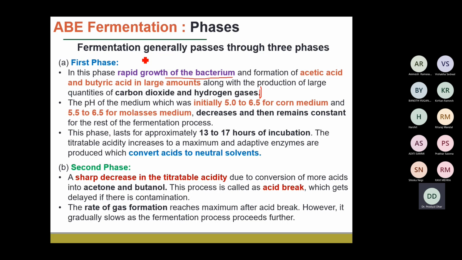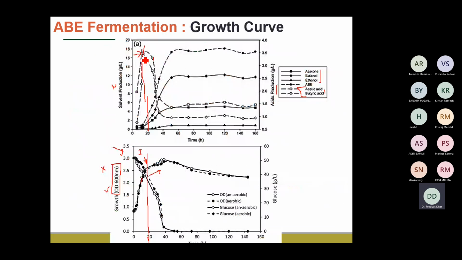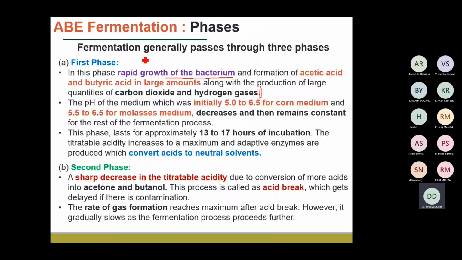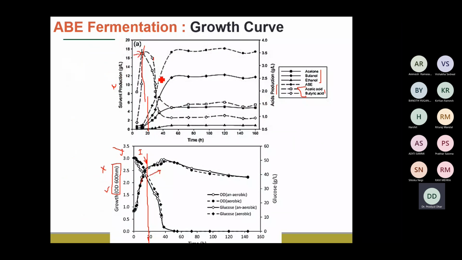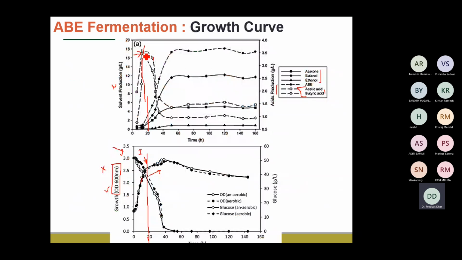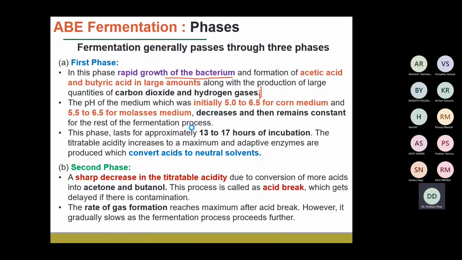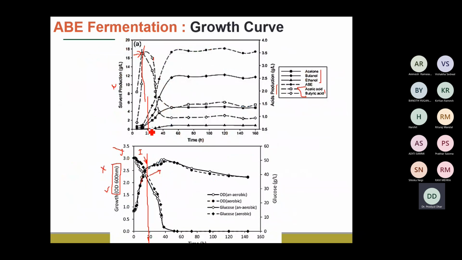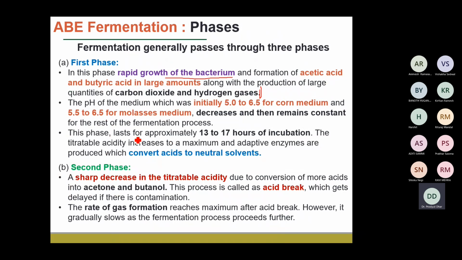So if you look into this, this is the main characteristic of the first phase, where we can see a rapid increase in the biomass production. Okay, and along with that, there is a rapid increase in the acetic acid production. And whatever acids are being produced, they are used in the subsequent step for the production of the targeted biochemical. So this first phase actually lasts for almost the initial 13 to 17 hours of the fermentation as it is started. Okay, and also during this step,